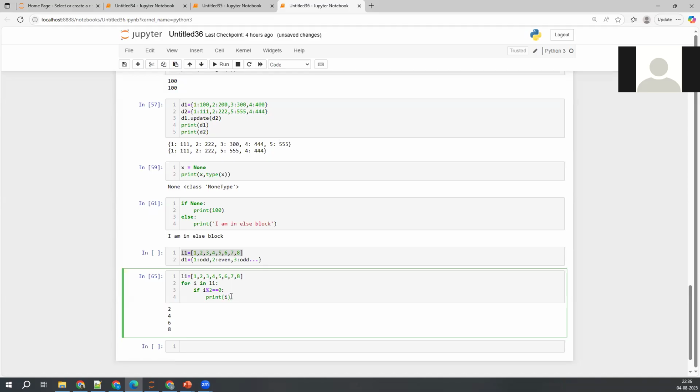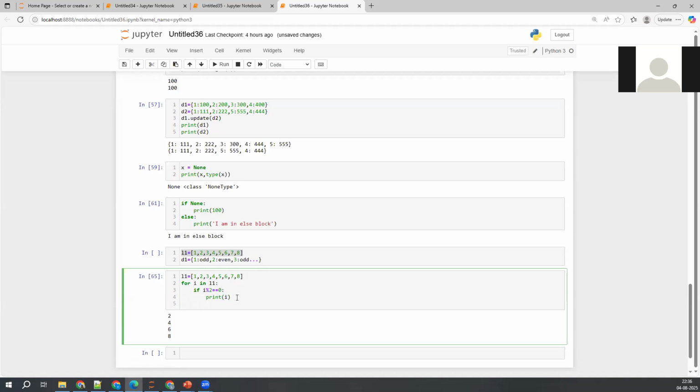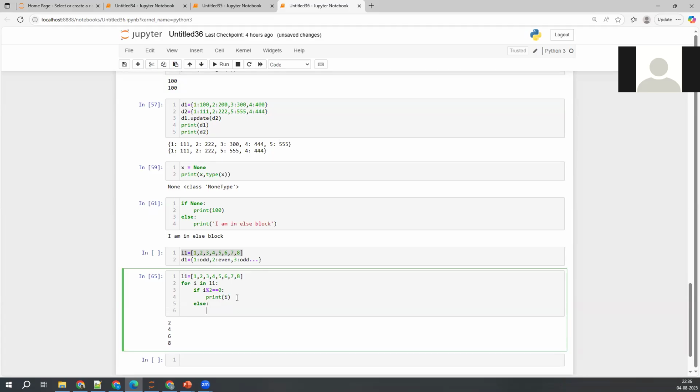Now tell me what we have to do. How to format that? Print F, inside F string. Else, print the else condition. I equals to, I equal to. It is simple, right?